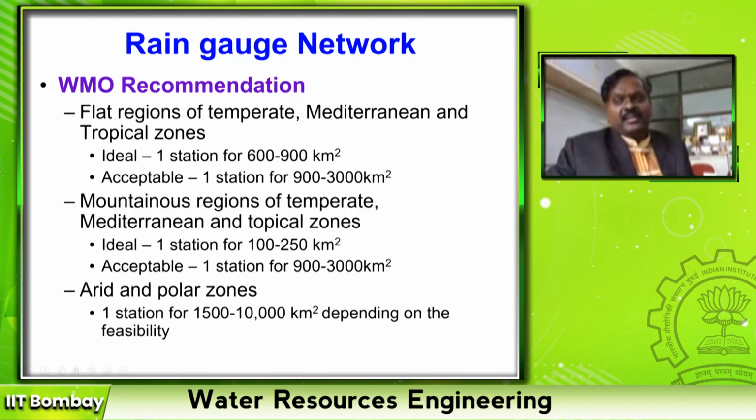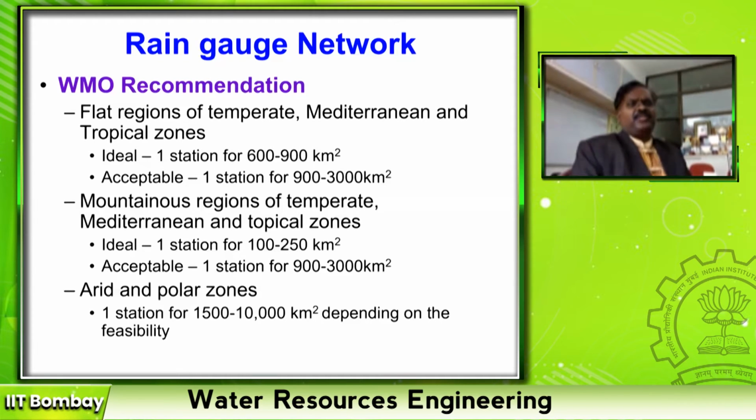The first point on which this rain gauge network depends is the standards, right? First, the World Meteorological Organization, WMO. It is the first organization which makes recommendations for almost all countries. It's from the UN. It's common for all the countries where individual countries don't have any standards.